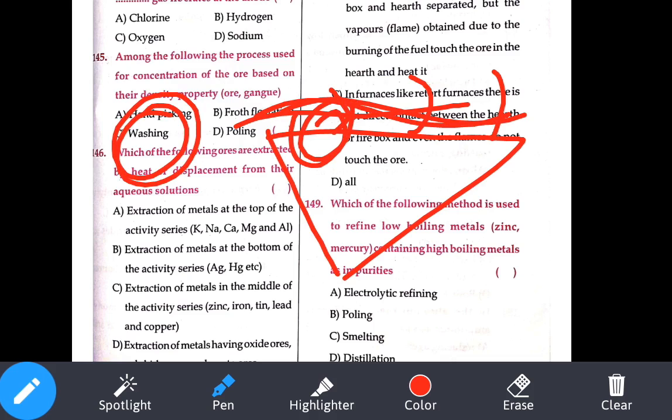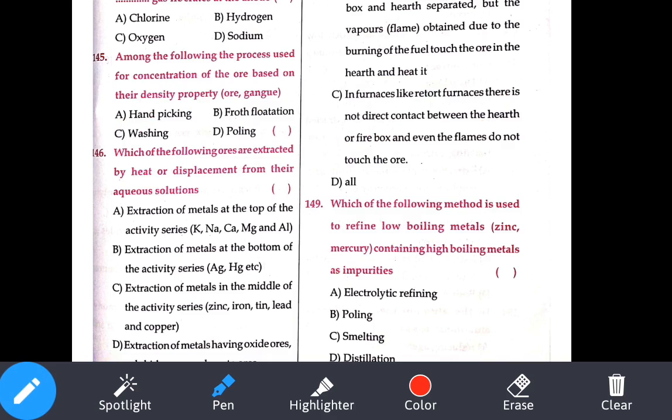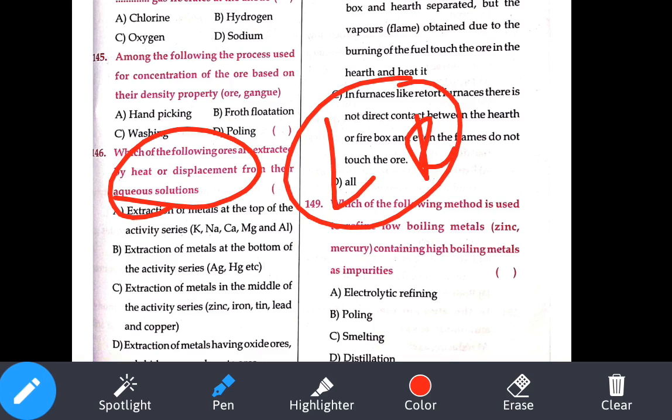So washing. Which of the following ores are extracted by heat and displacement, that means our low reactivity series method. Low reactivity elements. So what are the options? Top of the reactivity series, that is wrong. Bottom of the reactivity series, yes. Option number B is correct. Now, sorry. Let me drag upwards.